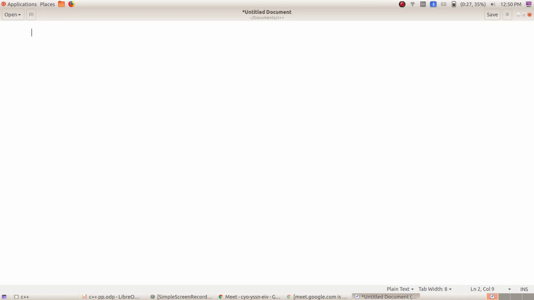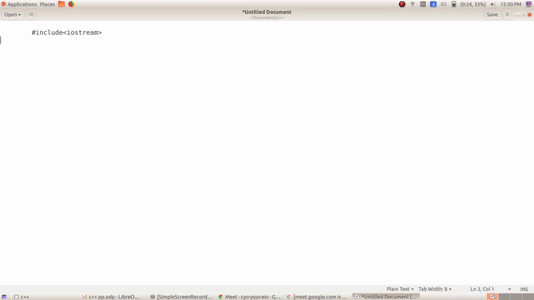I'm going to implement two classes because it is single inheritance. First you have to import the header files. So you can write hash include iostream.